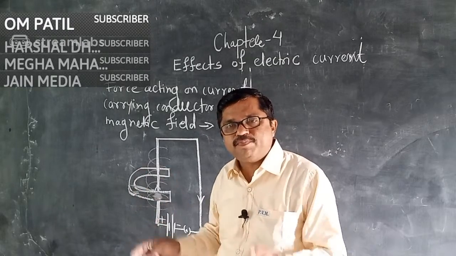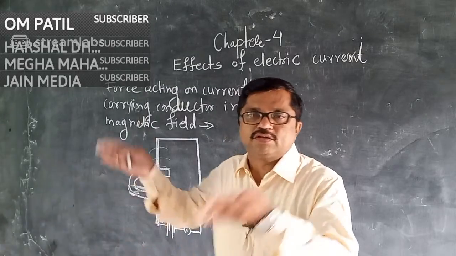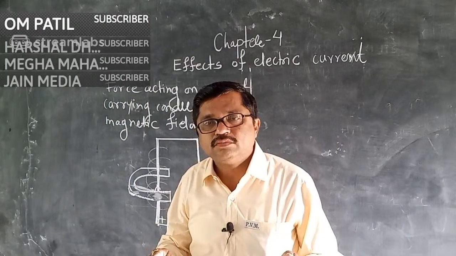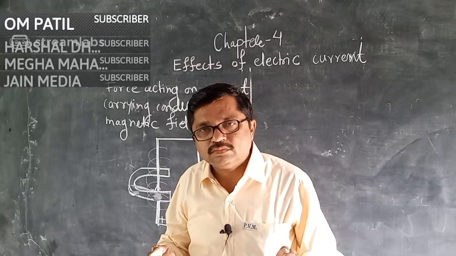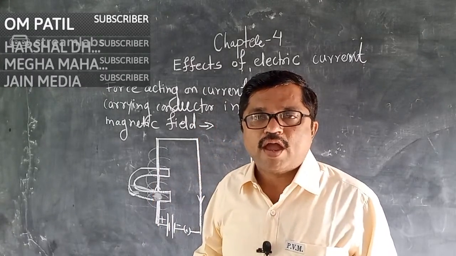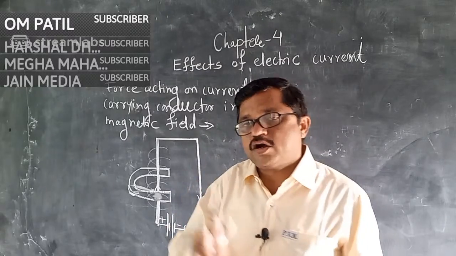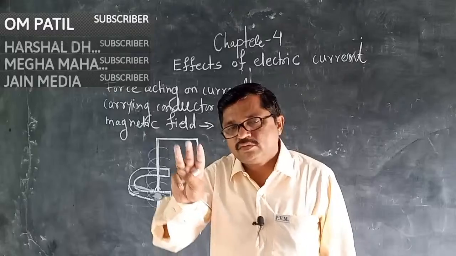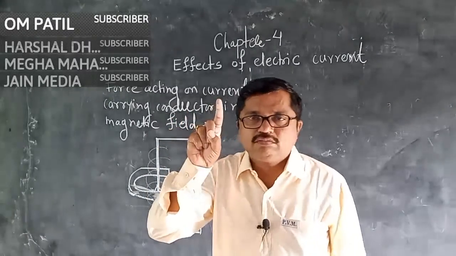What will happen if the current carrying conductor is placed in another magnetic field? Force is exerted on the conductor. And now, dear student, three things are there. Which three? Electric current.